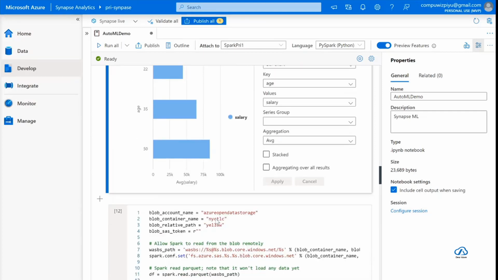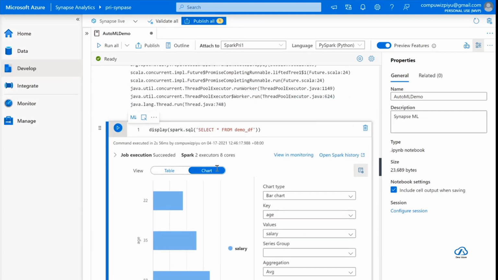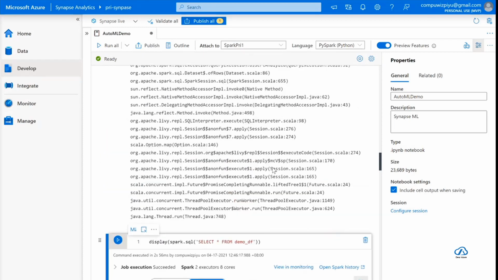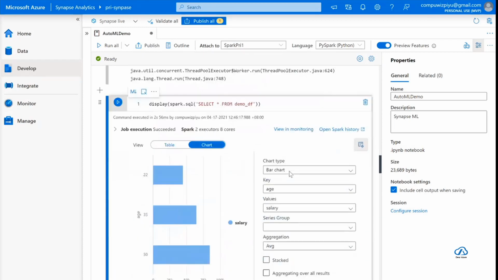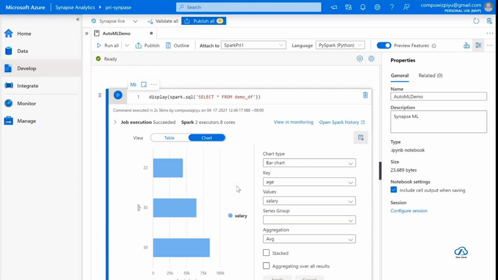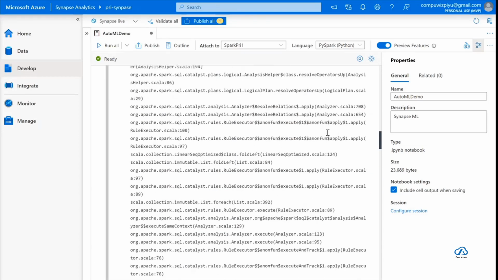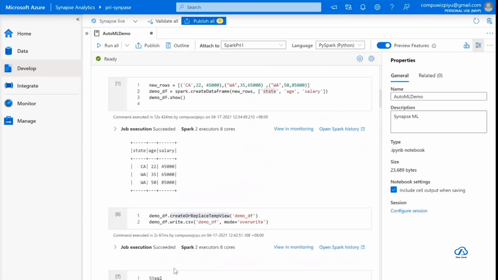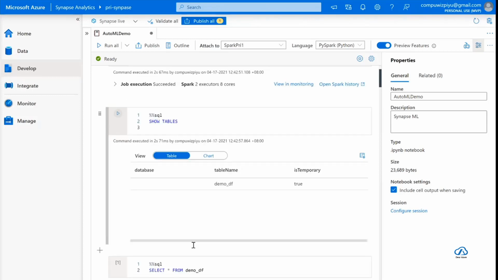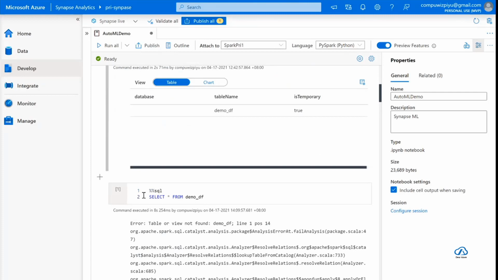All right. So this is just an example of interactive visualization which you can have with your data frames, SQL data frames, and see how easy it is to shift between your SQL and your Spark frame. You just have to write here a percentage SQL, and then your syntax, your language is changed to SQL, and then from Spark you can write your SQL syntax to query your tables. All right. So you can see, select star from demo df, you change the language to SQL.